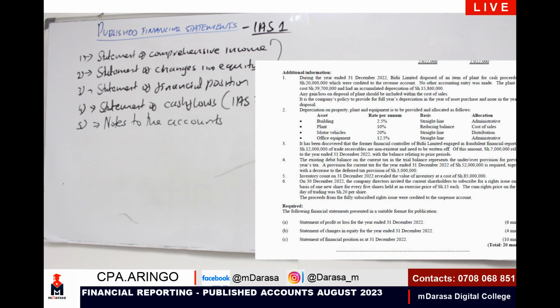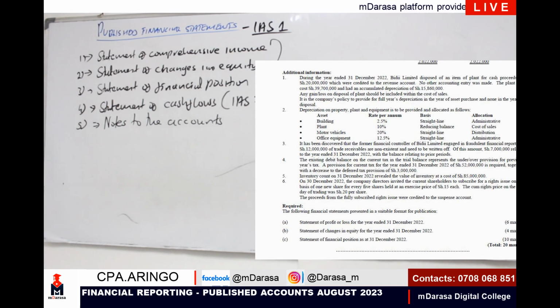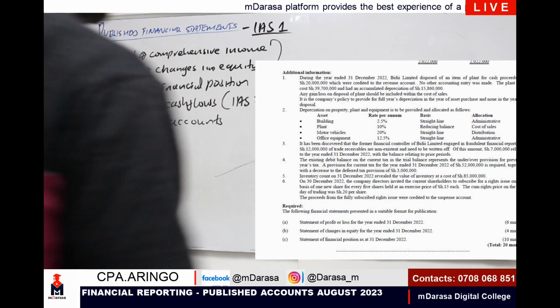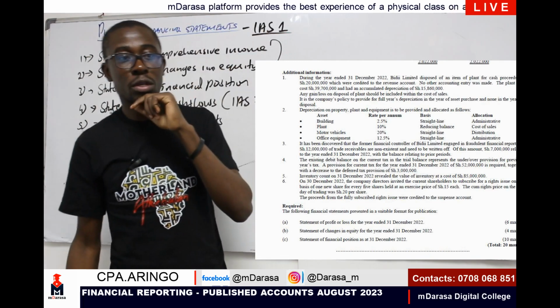So that will make our work even much easier. Always, and this is advice that Molimo is giving us, if possible, always apply this concept in every question that we'll be doing. Let us start by working out the additional information.